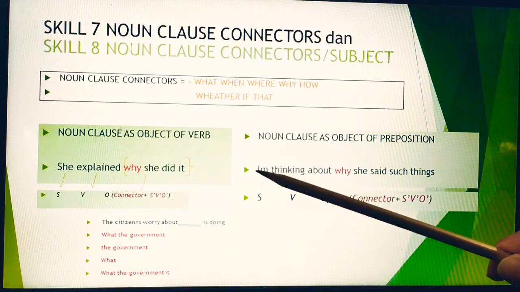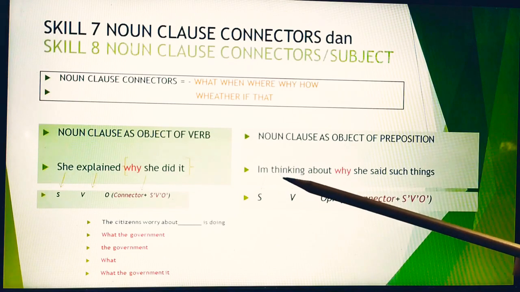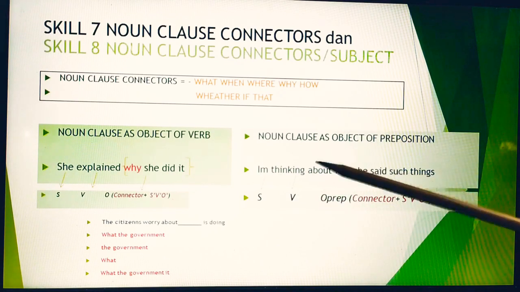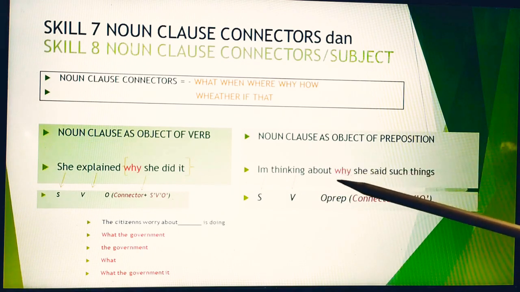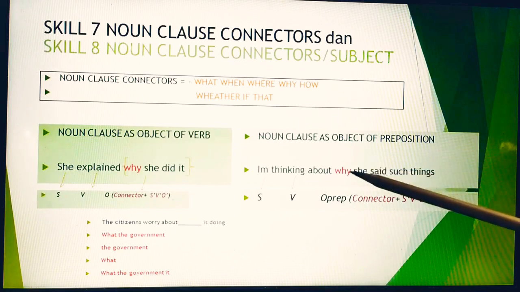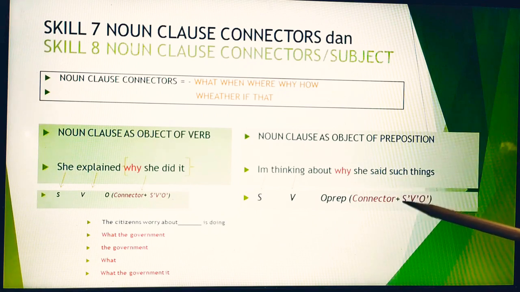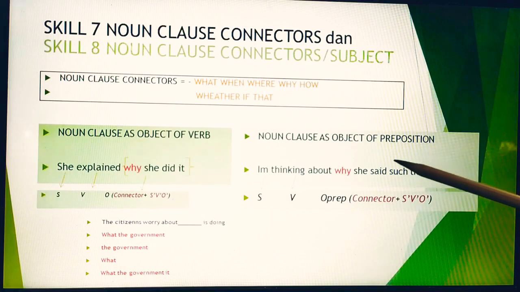Here I'm is the subject, thinking is the verb, about is the preposition, and this is the object of the preposition, which consists of the connector why, and also a subject, verb, and an adverb. So this is one of the examples.